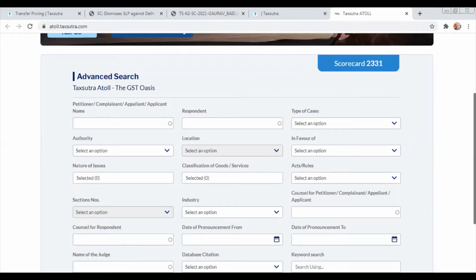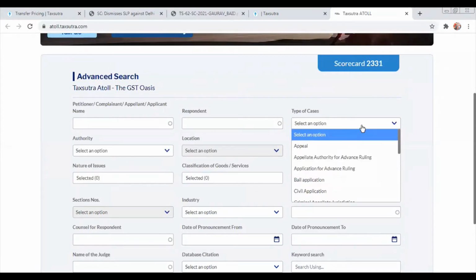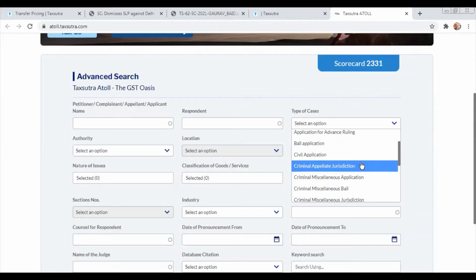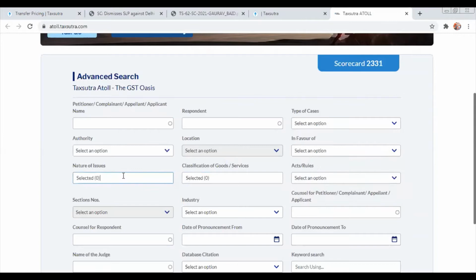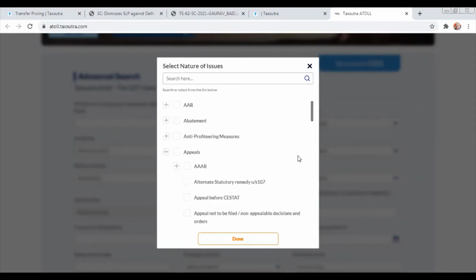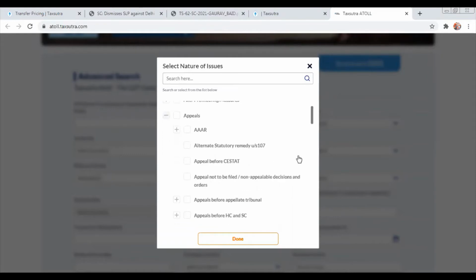So these are the search options. Nisha, can you please put in the type of cases? So these are the type of cases that we are reporting. Like if you have appeal or criminal misdemeanor or civil petition, bail, SLP, you can find it from the type of cases. And there are a lot of things like the nature of issues. We put something like the granular and subgranular. So this is put on the appeals. And once I click on the appeal, a lot of other things open, like AAR, alternative remedies, or appeal before the system. So these are the things we are doing on the TaxSutra database portals.